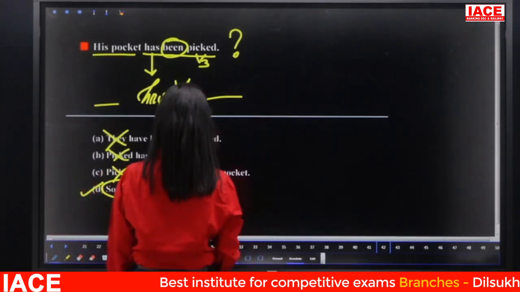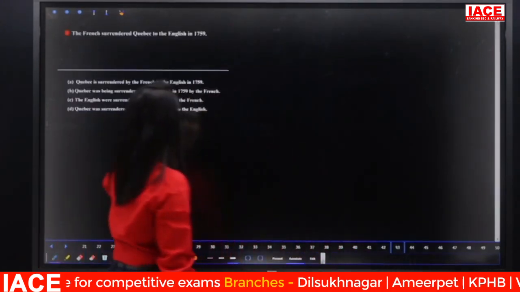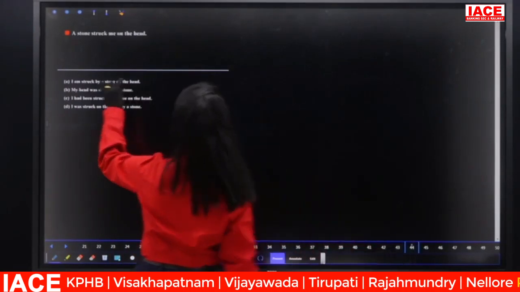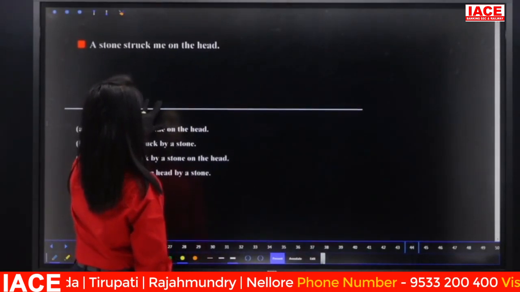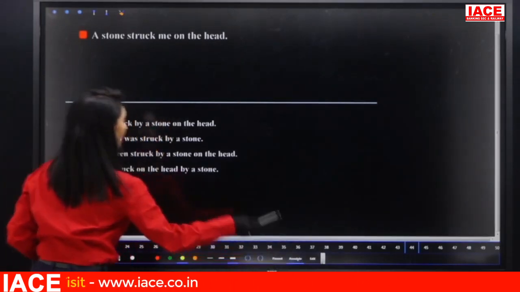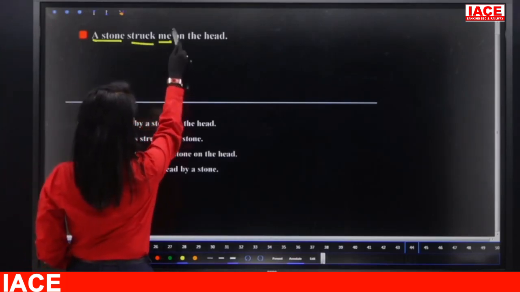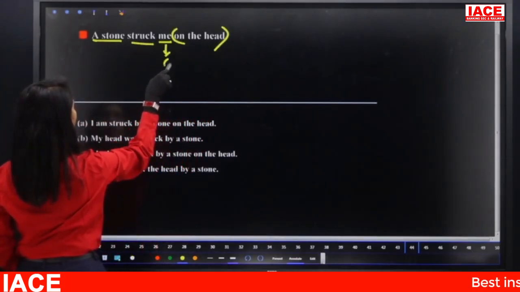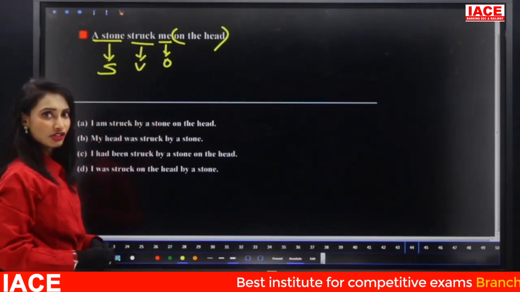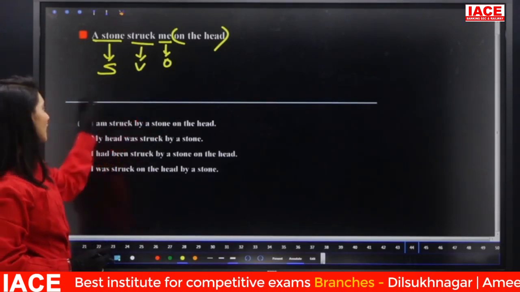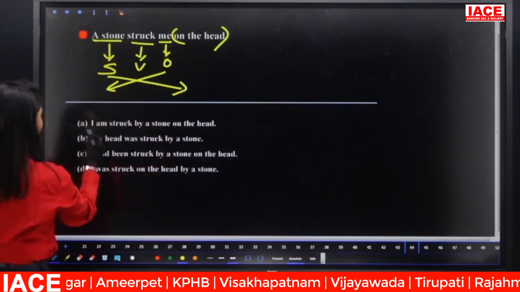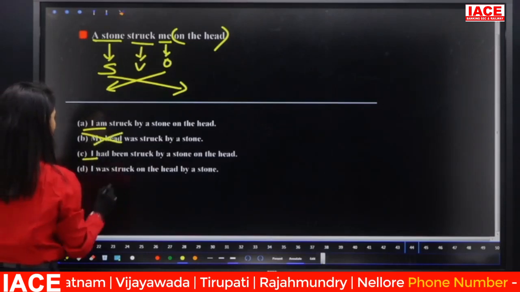So let us see one more example before we end the session. Here you can see: A stone struck me on the head. So in which voice is it? A stone struck me on the head. Here on the head is additional information. So subject, verb, object: the subject does the action, the object receives the action. That means here it is an active voice. So the sentence should start with I, because the subject becomes the object and the object becomes the subject. Where is I? Here we have I.